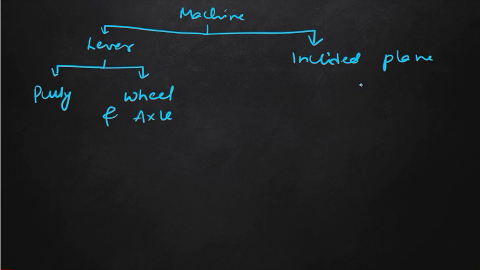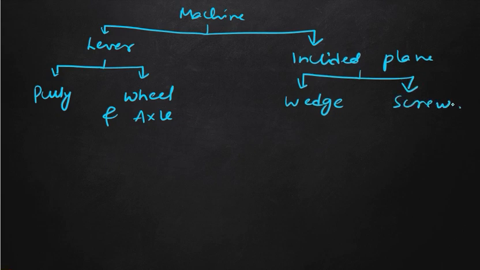And the inclined plane is of two types, that is our wedge and screw. Okay, so now we need to know what these are.